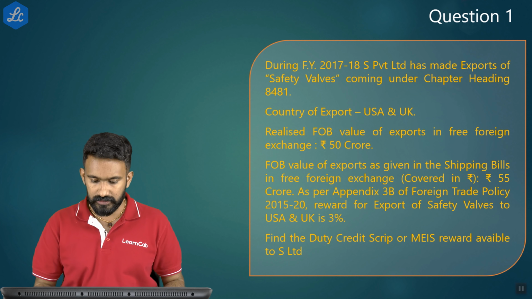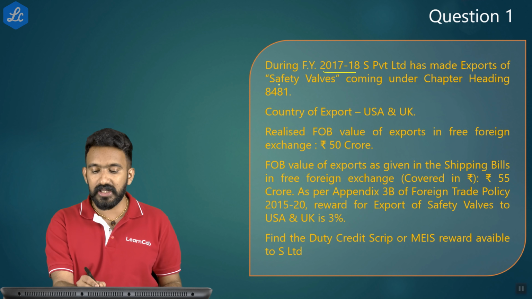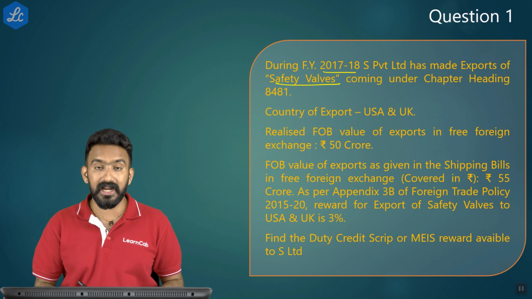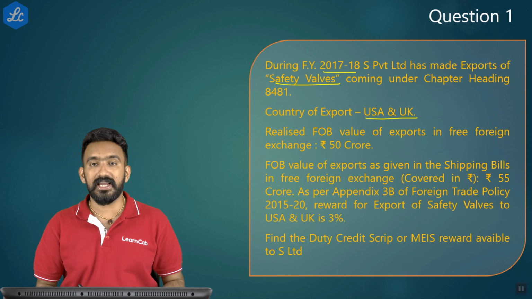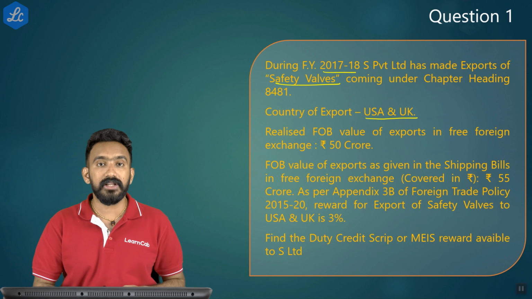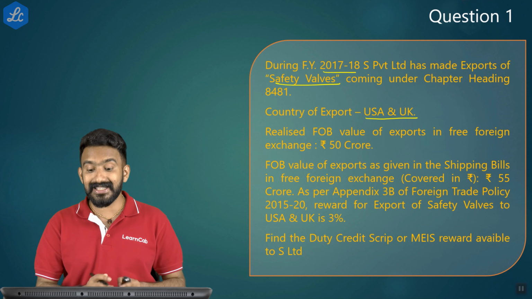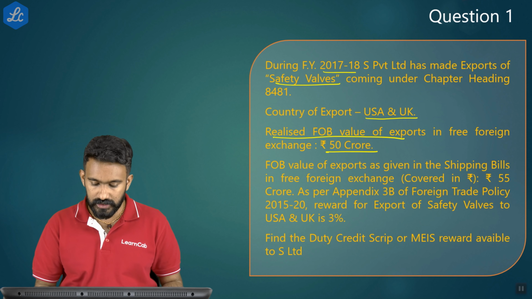Now the first question. During financial year 17-18, S Private Limited has made export of safety valves coming under chapter heading 8481. The country of export is USA and UK. Realized FOB value of exports in free foreign exchange is 50 crores.